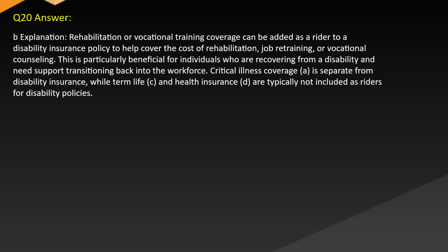Answer. B. Explanation. Rehabilitation or vocational training coverage can be added as a rider to a disability insurance policy to help cover the cost of rehabilitation, job retraining, or vocational counseling. This is particularly beneficial for individuals who are recovering from a disability and need support transitioning back into the workforce. Critical illness coverage is separate from disability insurance, while term life, C, and health insurance, D, are typically not included as riders for disability policies.